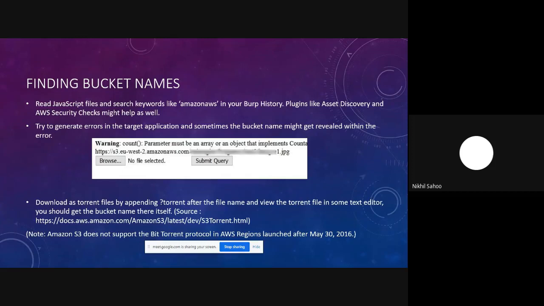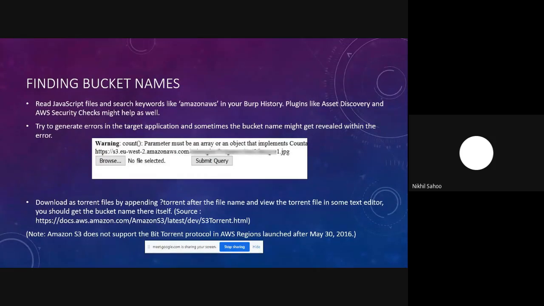And then we have to try to generate errors as much as possible in the target application, because you never know how that particular application is behaving or what exactly it is doing in the backend. The picture here is from one of the POCs or situations which I faced. This was basically a file upload functionality which was actually broken. Even when I tried to upload a valid image or a valid PDF, it wasn't accepted, and it was showing me an error.